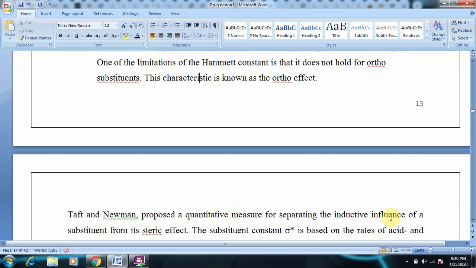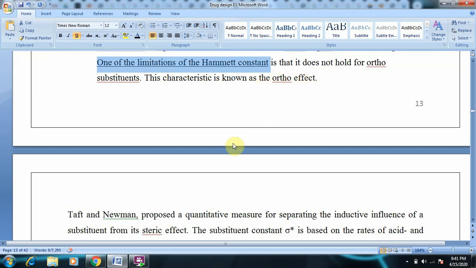Now, one limitation of the Hammett constant is that it does not hold for ortho substituents. This characteristic is known as the ortho effect. Why? Because there are steric parameters we need to consider. One limitation of Hammett constant usage is that it does not hold for ortho substitution. It is only suitable for meta and para substitutions. So this limitation is called the ortho effect.